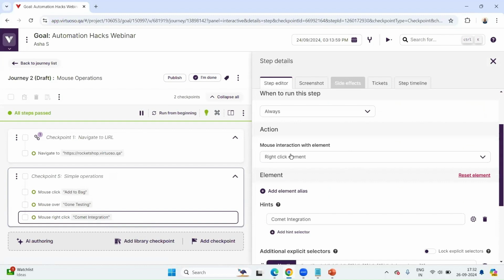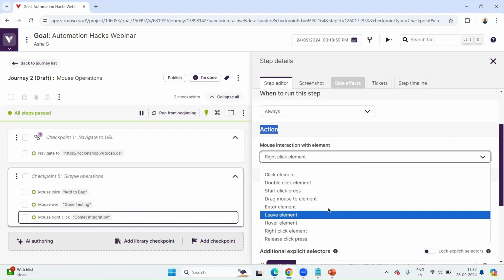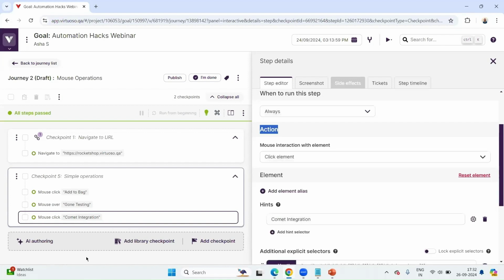Another note to observe here is there is a section called action, wherein let's suppose right now you want to right click and capture something. Next you would not want to do that, and you just want to leave it, or you want to enter something, or you want to click on it. There are other sets of actions you would want to do, right? So you don't have to rewrite the entire syntax. All I have to do is change it. Now I've changed it back to mouse click. Let me just run from here.